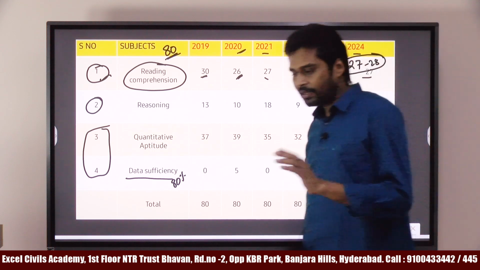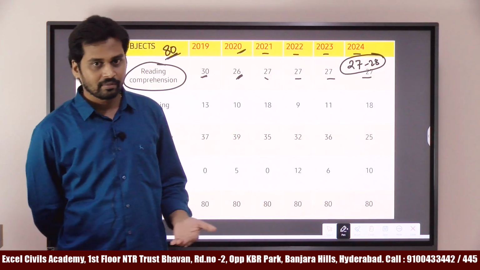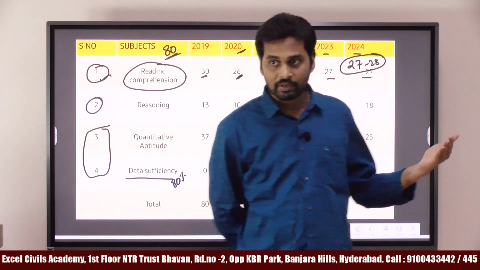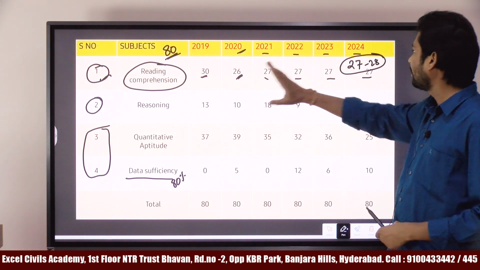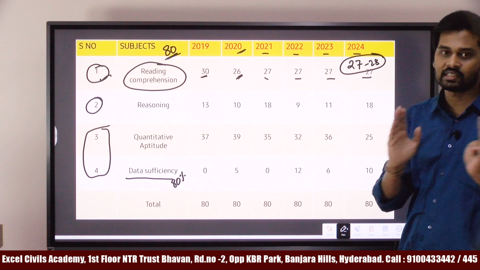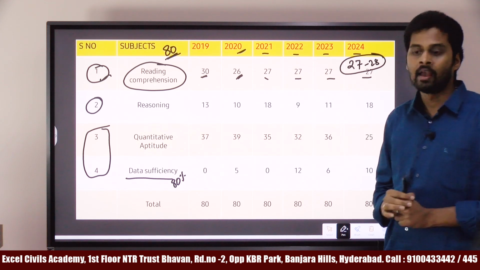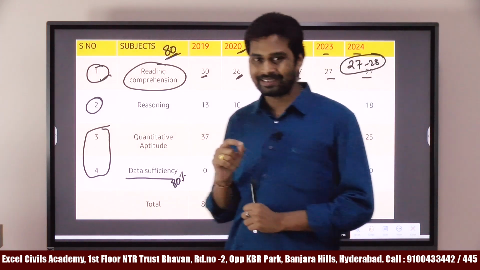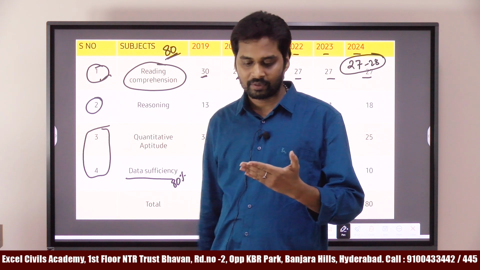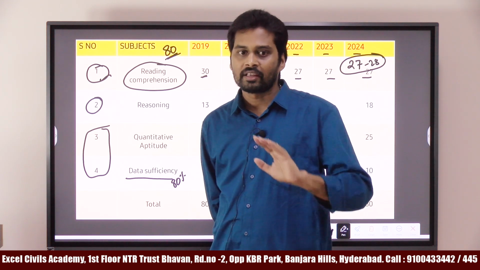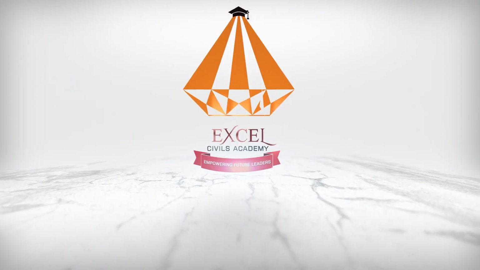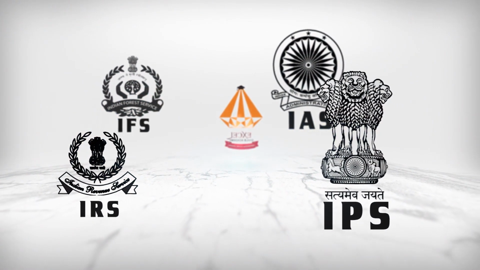Even if you completely prepare for the comprehension section, you may not clear it, so you will have to count on the remaining things. At least for this part, we can say we have around 27 to 28 questions from reading comprehension. But reading comprehension is not only the comprehension of the passages.